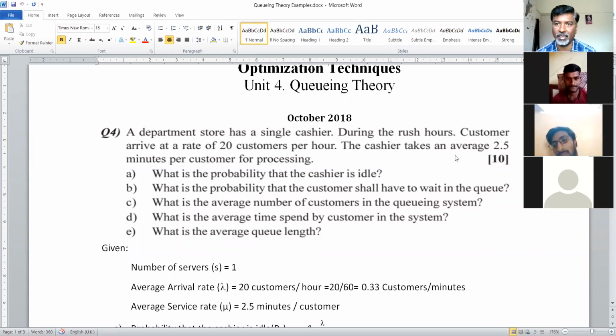The cashier takes an average of 2.5 minutes per customer for processing. Here, see, they have given the customer arrival rate in hours and the service rate in minutes. To solve this, what do you have to do? Either you have to convert minutes into hours or hours into minutes. Then only is it possible for you to solve the example. Then only you can go ahead.